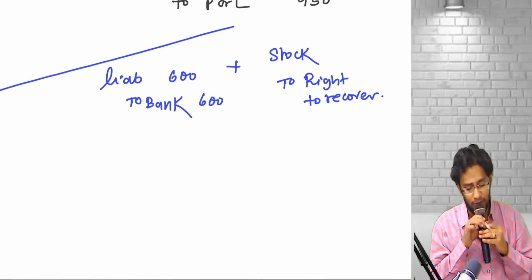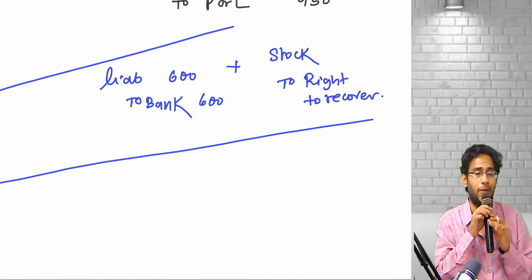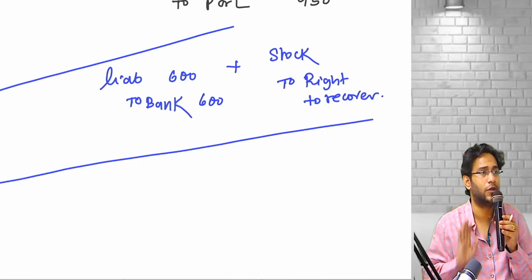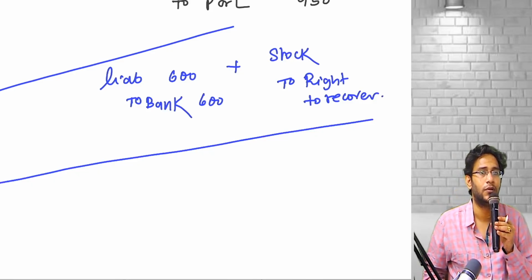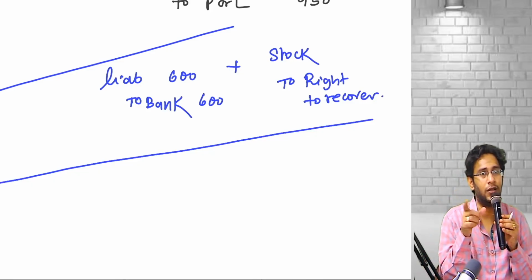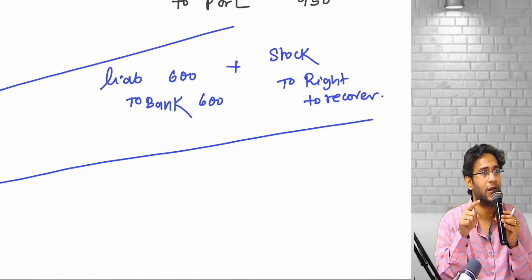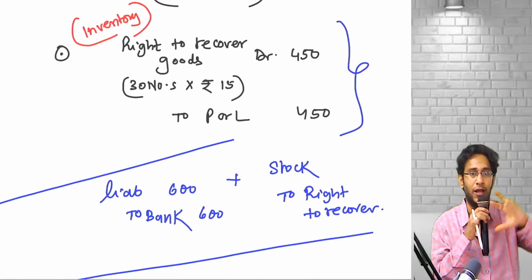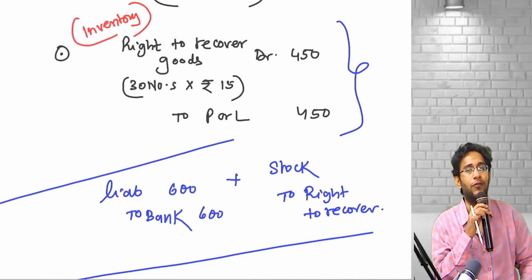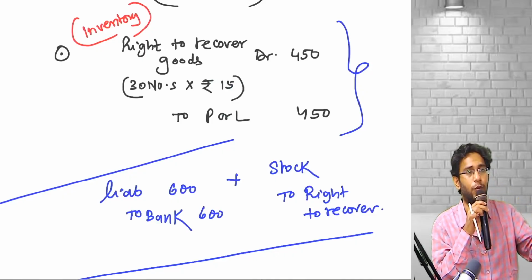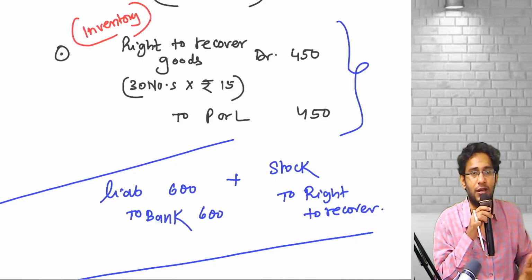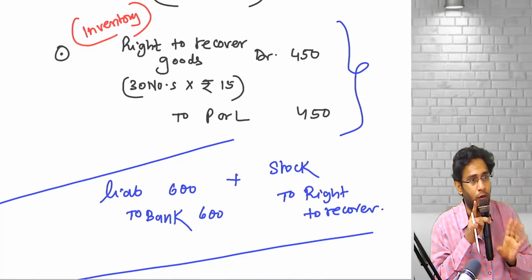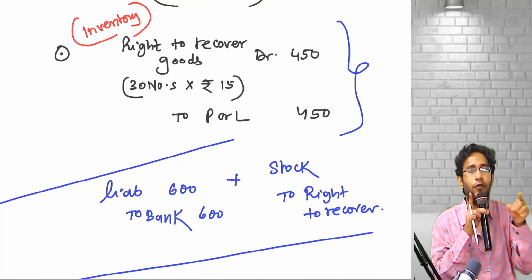Suppose instead something else happened. That fellow kept all 100 units with himself. What will you do? Then whatever liability you created is no longer a liability. Book it as revenue. And whatever right to recover goods entry you wrote, reverse it. When you reverse that entry, the P&L level cost will get booked. A liability is not recognized as revenue. Matching: you are recognizing 600 revenue and booking 450 cost.